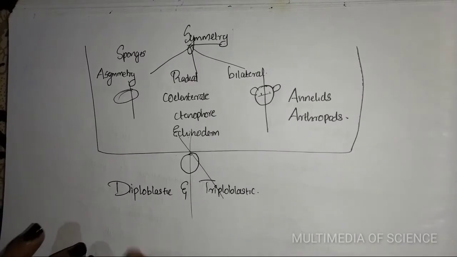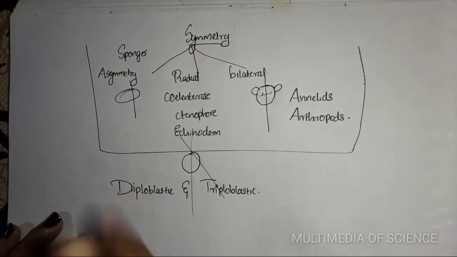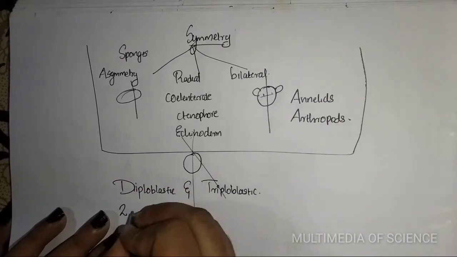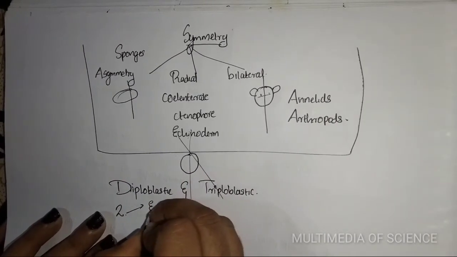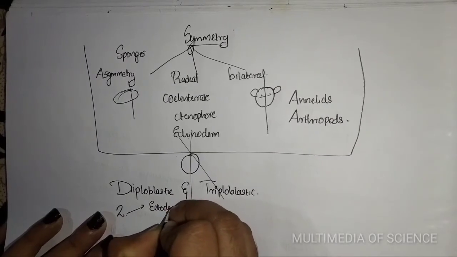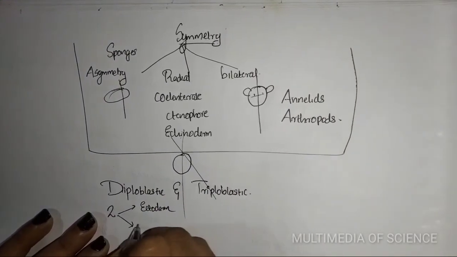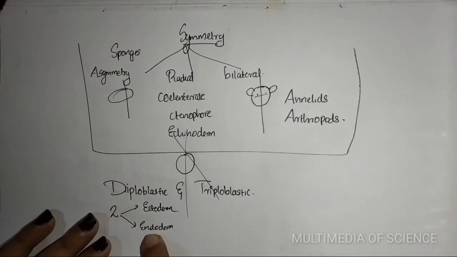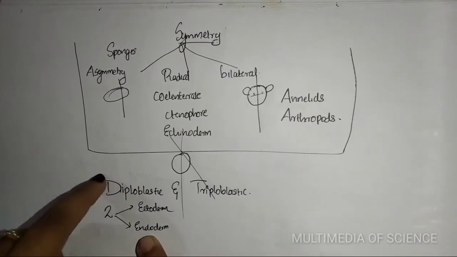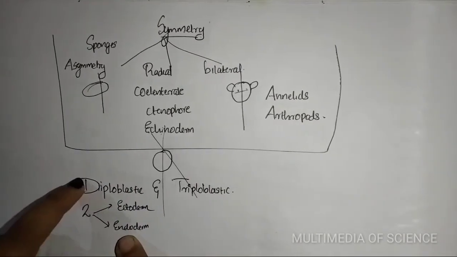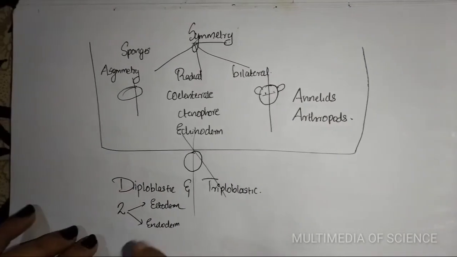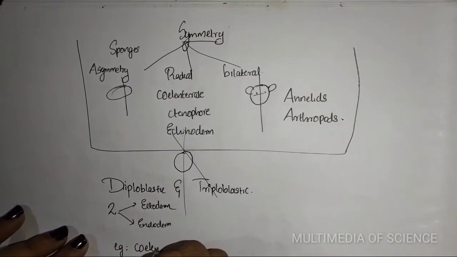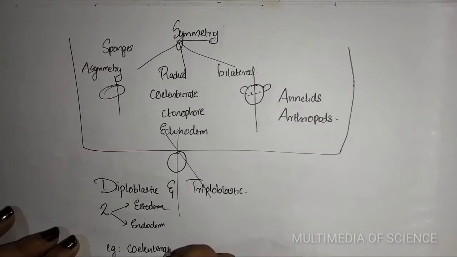Animals in which the cells are arranged in two embryonic layers, ectoderm and endoderm, are named diploblastic animals, and the example for diploblastic animals is coelenterates only.